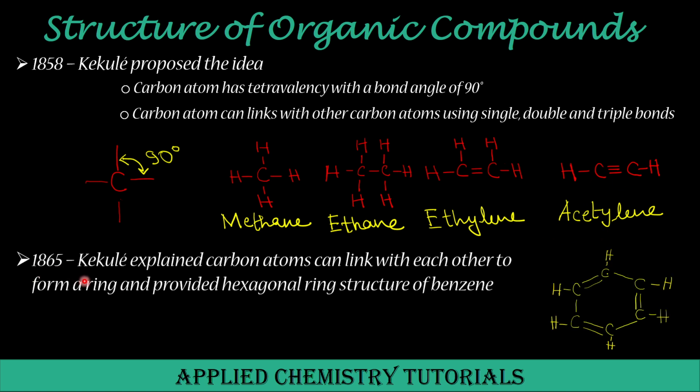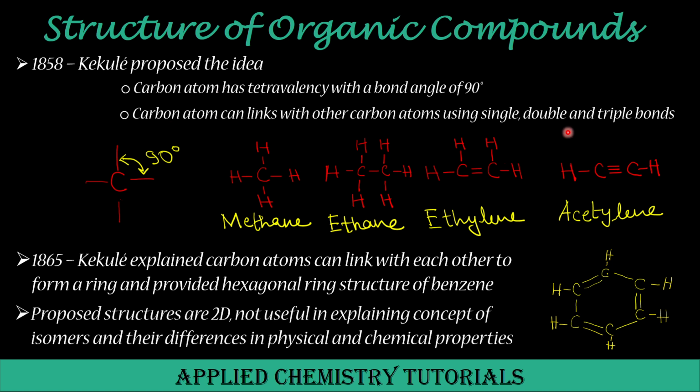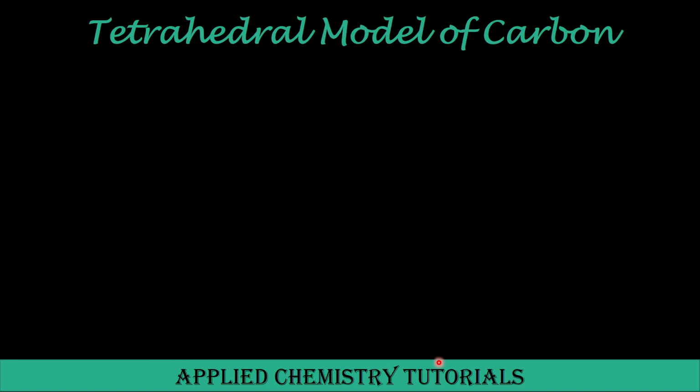In 1865, Kekulé explained that carbon atoms can also link with each other using the single bond and double bond to form a ring, and he provided the hexagonal ring structure of benzene for the very first time. But all of these proposed structures are two-dimensional or planar and not useful in explaining the concept of isomers and their differences in physical and chemical properties.